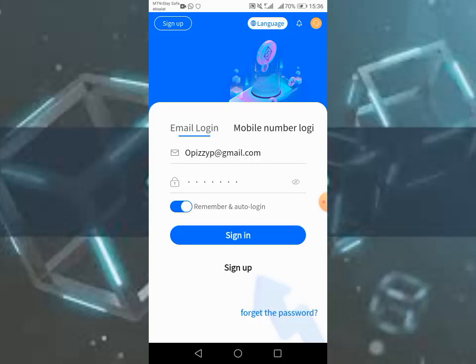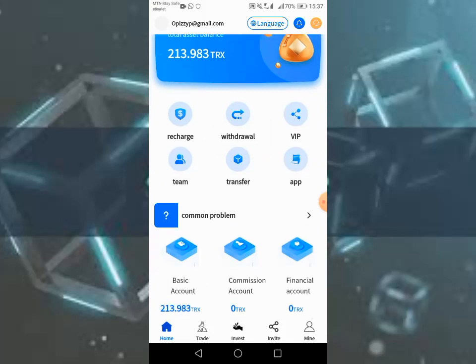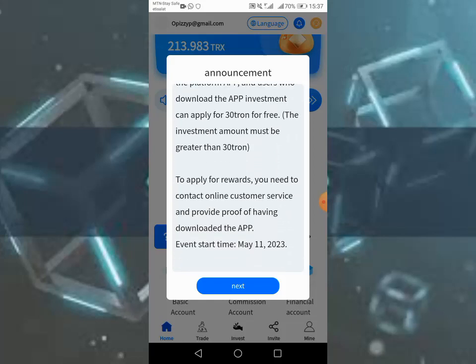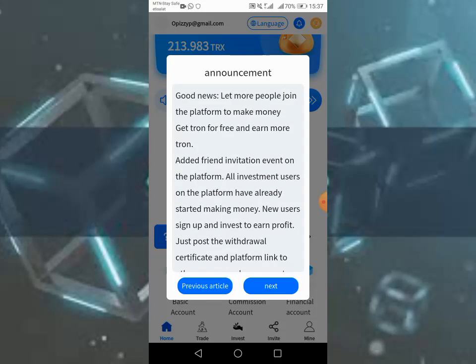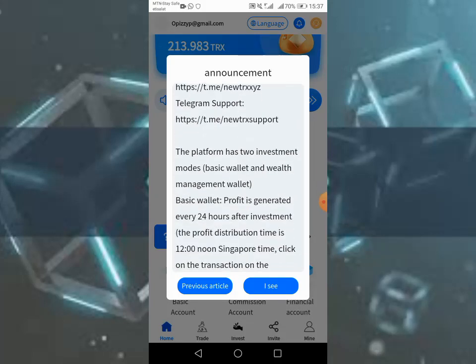You log into your account, sign in, and this is how your account will look.